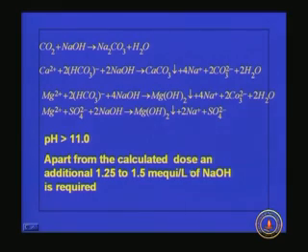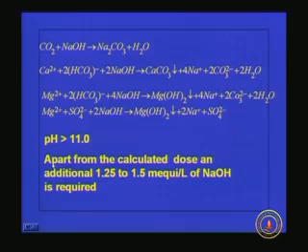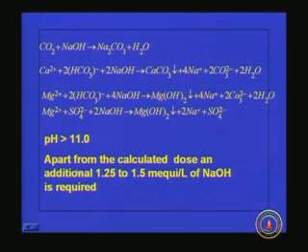And one more thing is, whenever we calculate the chemical dose, we should be careful about the purity of the chemical compound. Here all the calculations are based upon pure compounds. We are assuming that 100% reaction is taking place, and whatever we are adding is available 100%. But most of the time, the commercially available chemicals will not be 100% pure. Sometimes it is 70% pure or 75% pure or 80% pure. So when we calculate the dose, we have to take that purity into account.